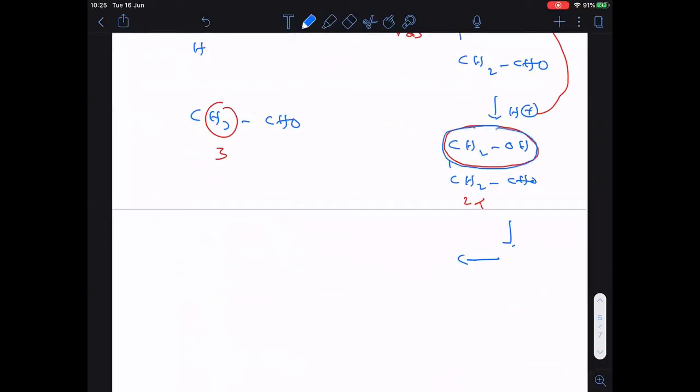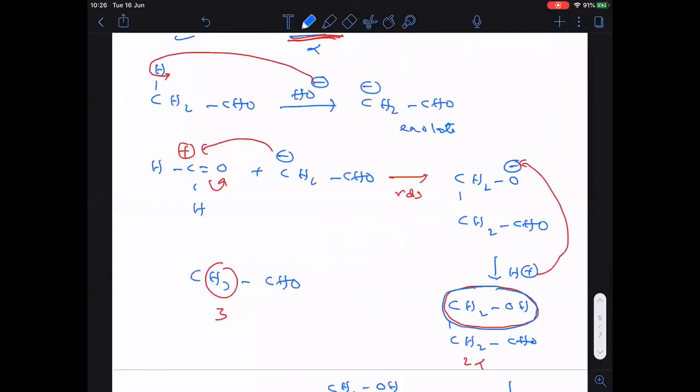In the second step, one more alpha hydrogen will be replaced. In the third step, one more. So now see clearly, all the alpha hydrogens are replaced by CH2OH. Clear everyone? So here also CH2OH, but here CHO is there, and here also CH2OH. Now can I come to a conclusion? When excess formaldehyde is taken, all the alpha hydrogens are replaced by CH2OH.